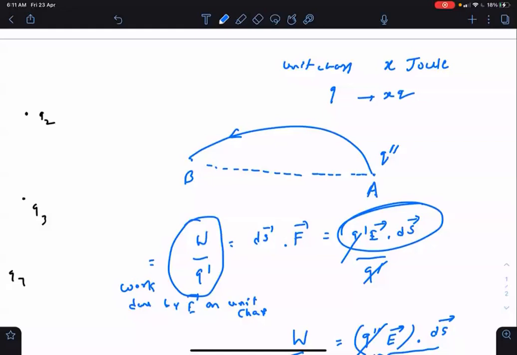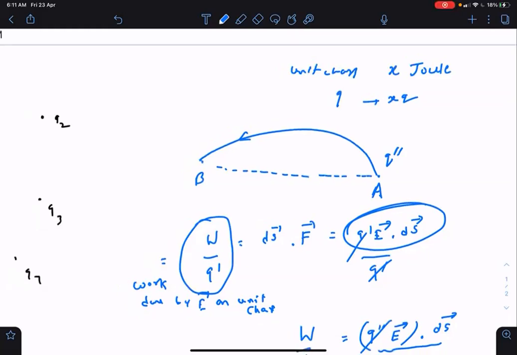There are infinite points in the electric field. And so at each and every point, we need to define something that is related to how much work the electric field will do when a 1 coulomb charge is taken from one point of the electric field to the other point. So what is done?